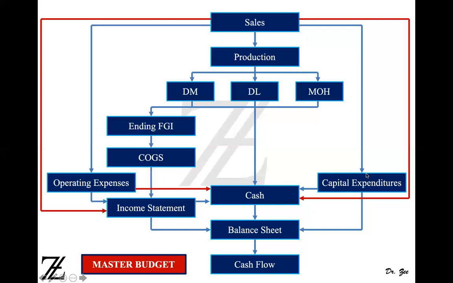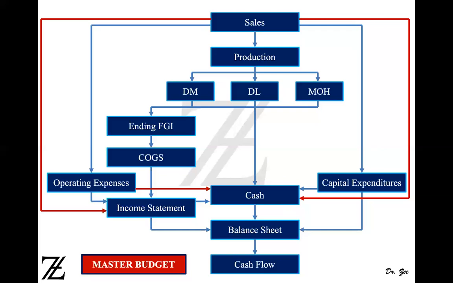And the sales budget also ties to the capital expenditure. If your demand goes up, then you may have to buy more equipment and machines, or rent or lease a facility, stuff like that. So that also ties to cash and also ties to the balance sheet, because those are assets. Cash ties to the balance sheet, the income statement ties to the balance sheet, and then the balance sheet goes to cash flow. So they are somehow related to each other. One leads to the other, and the other leads to the next one. Okay, so that's our master budget.